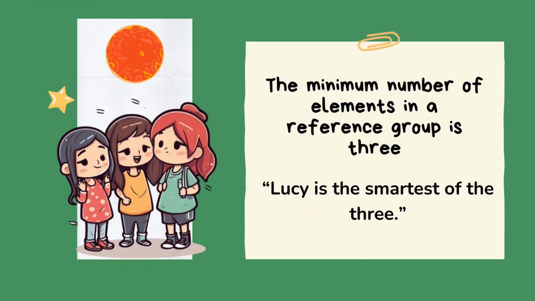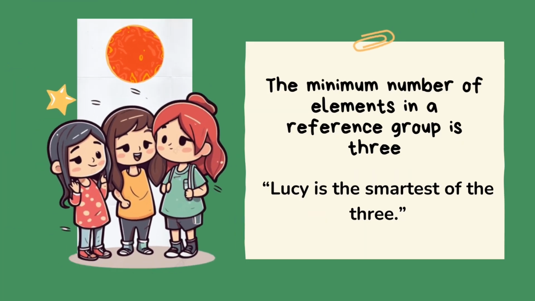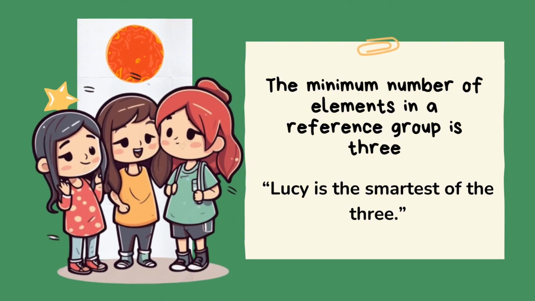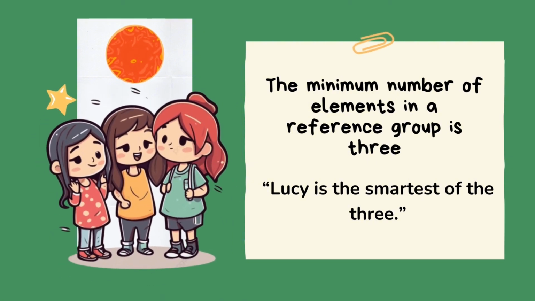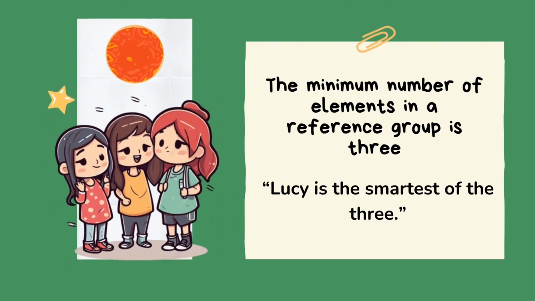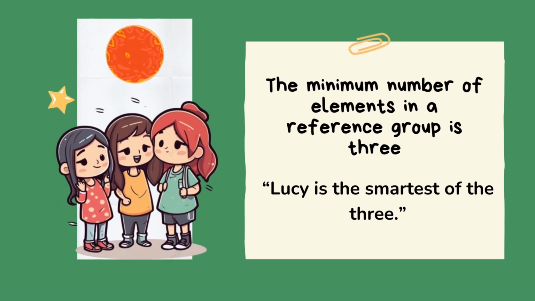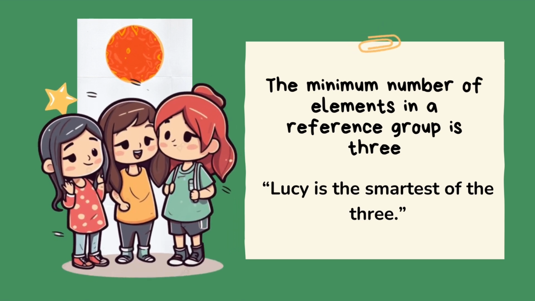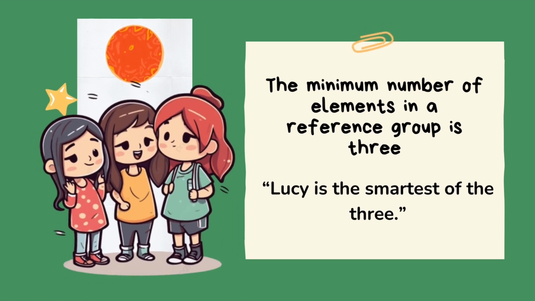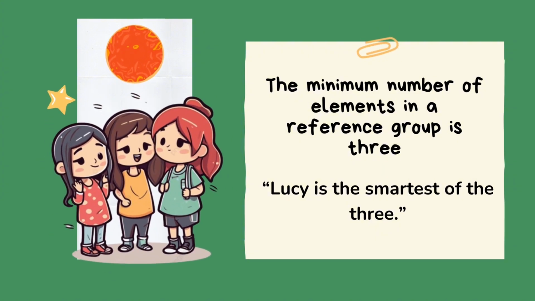Remember, the minimum number of elements in a reference group is 3, so you need at least 3 things to use a superlative. For instance, if you have 3 friends and you want to compare them, you could say Lucy is the smartest of the 3.